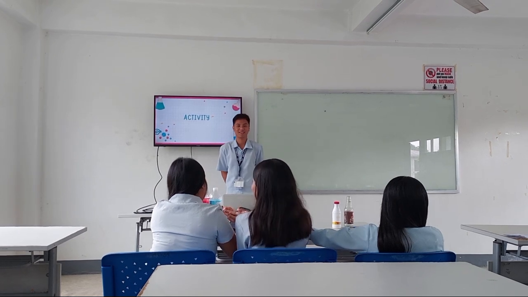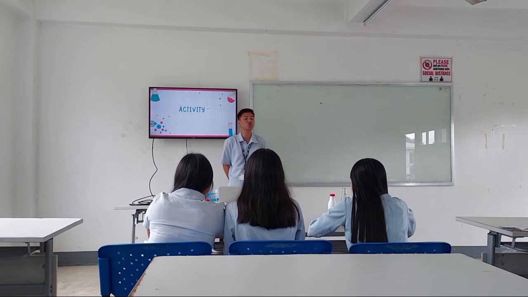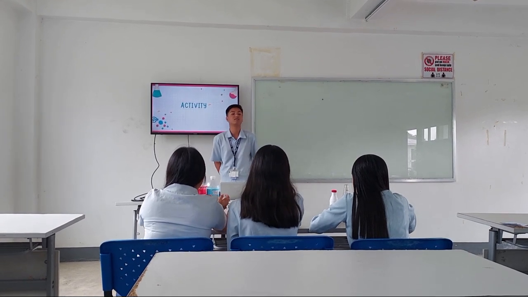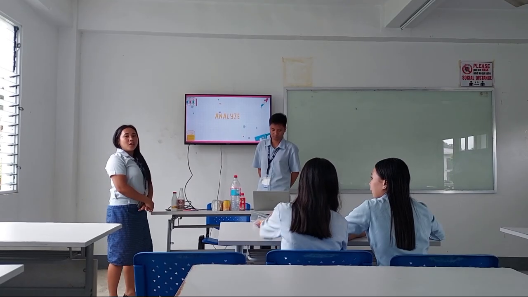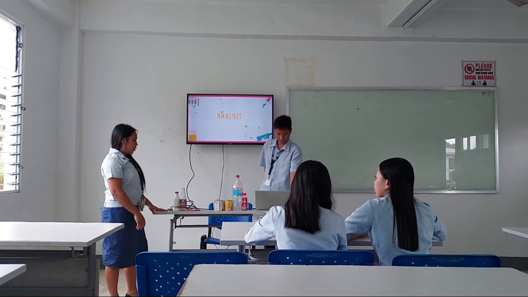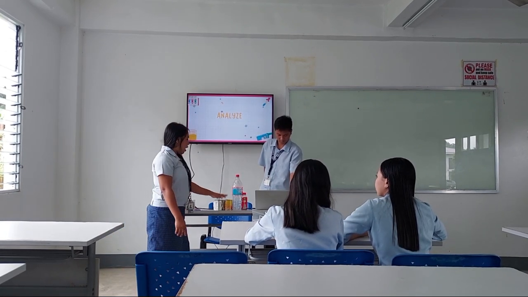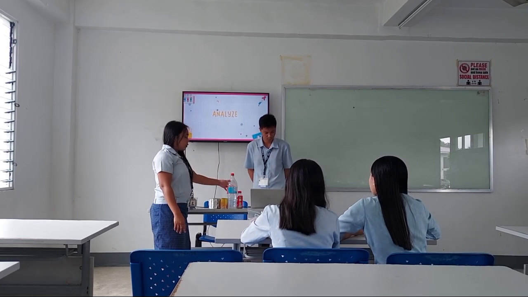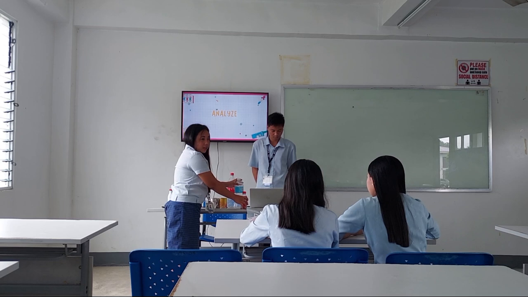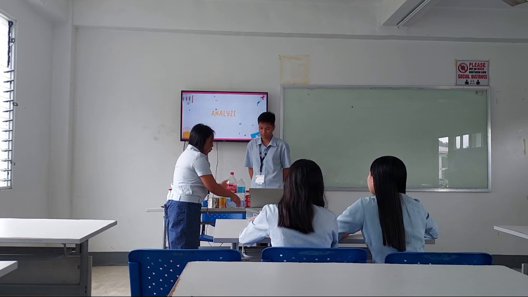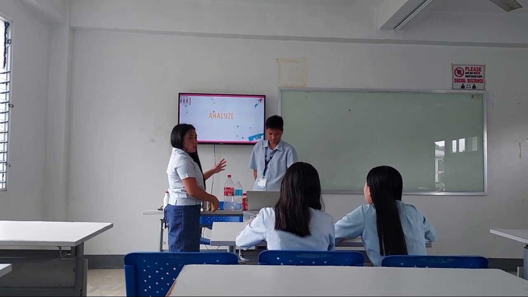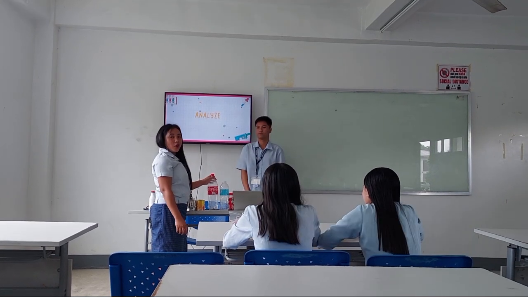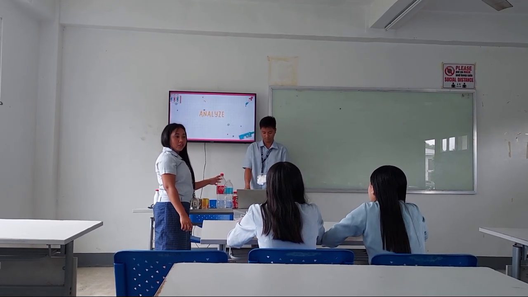Your classmates. Who would like to volunteer in your group? Okay, Ellen, can you explain why you categorized each material into that category? So now I will be the one to represent our activity. As you can see here, we categorize it as useful materials because plastic bottles, we can use it as a pot. We can use it also as a lantern for Christmas.